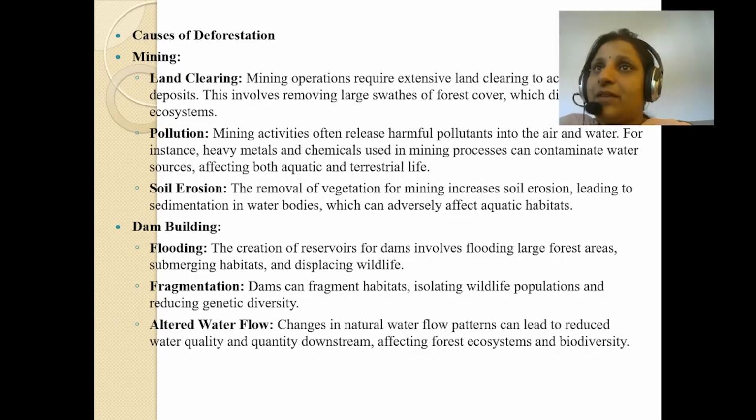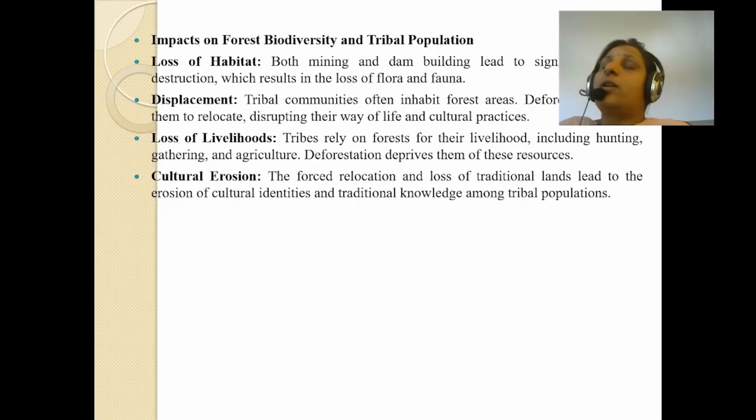See students, that's how dam building works. The causes of deforestation are mining and dam building, which adversely affect the environment. Impact on forest diversity and tribal population. Both mining and dam building lead to significant habitat destruction, which results in the loss of flora and fauna. Tribal communities often inhabit forest areas. Deforestation forces them to relocate, disrupting their way of life and cultural practices.